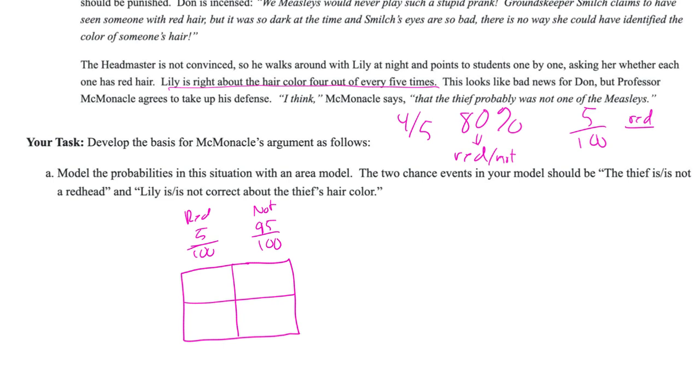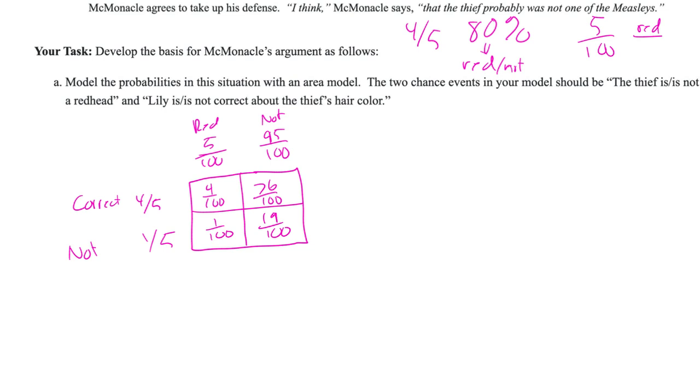Then on the groundskeeper's report, we're going to say that 4 out of 5 times she's correct, and then she's not 1 out of 5 times. Okay. Now I'm just going to fill in these values in the table here. Okay, so there are our values here. Let's take a look at this table on to the next questions on the next page.